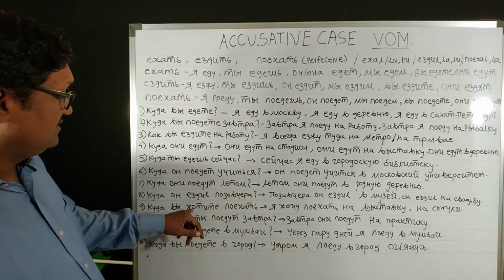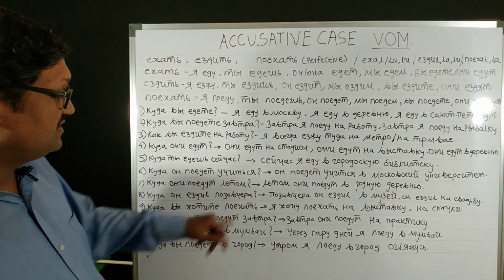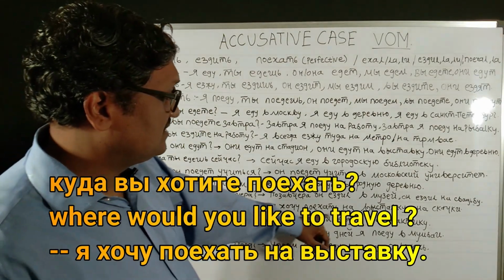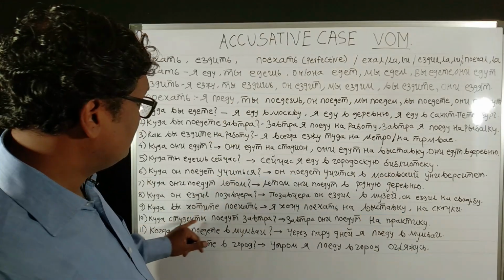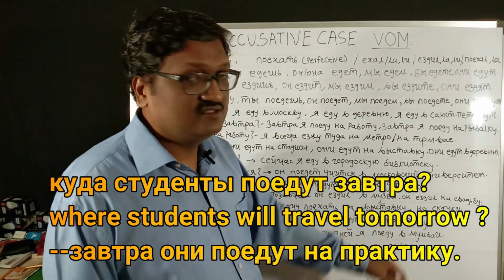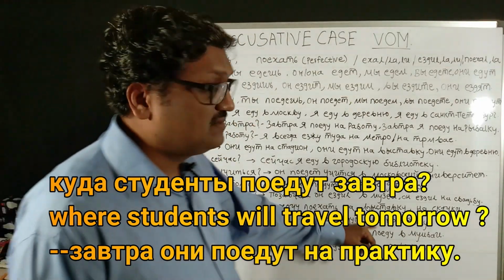Kuda vi khotite poyekhat? Here the example of future tense is coming. Where you want to travel? Where you want to go? Okay, ya khochu poyekhat na vystavku. Kuda studenti poyedut zavtra? Zavtra oni poydut na praktiku. Where the students will go tomorrow?